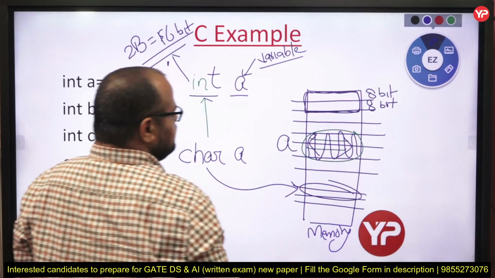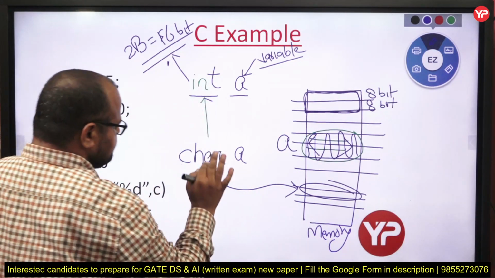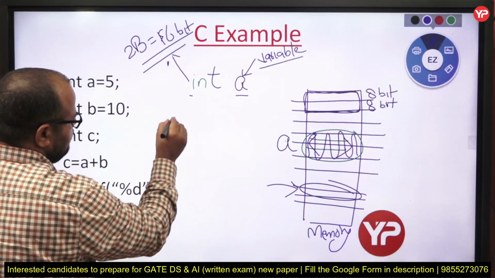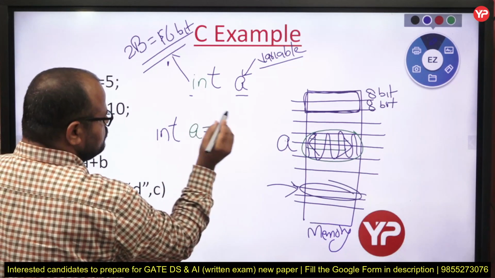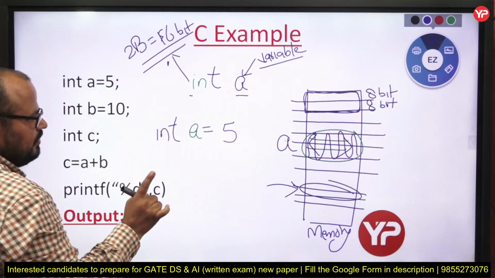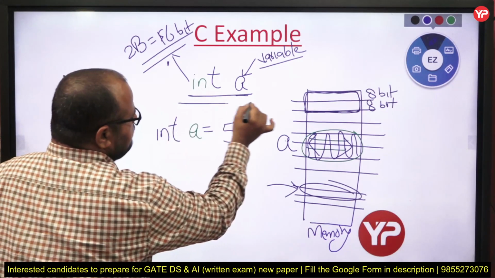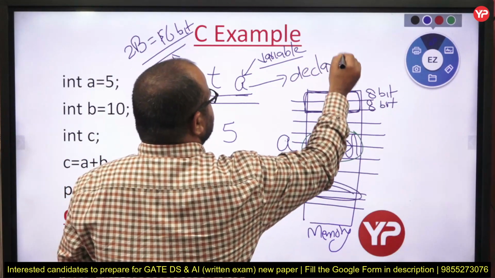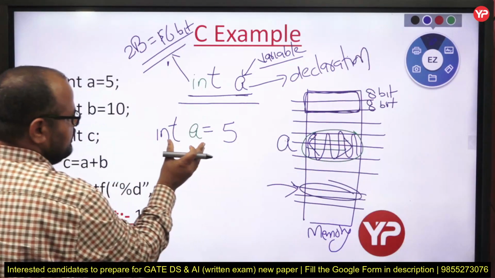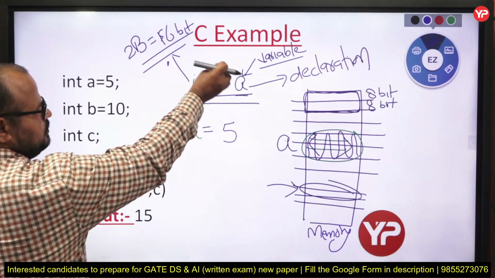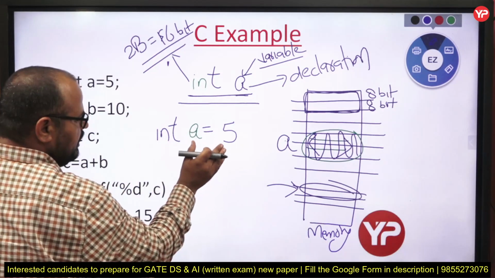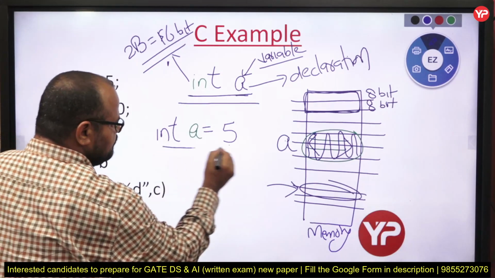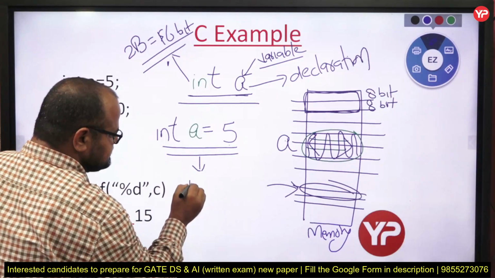Fine my dear students. Now the point is, sir, if I am writing here int a equals to 5, what does it mean? It means only declaring the things. That part is called declaration. Here I declare a variable a which is of type int, but now I also assign some value to that memory location. So this part is called initialization.